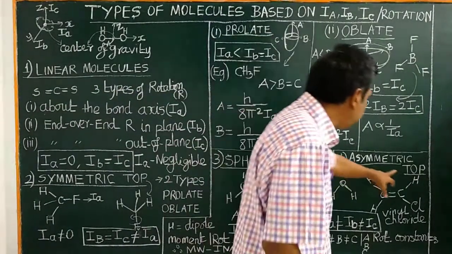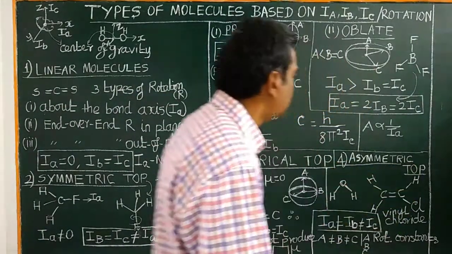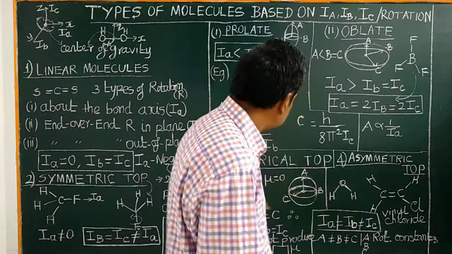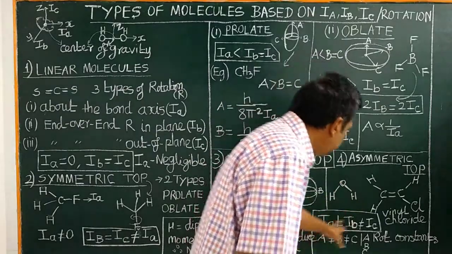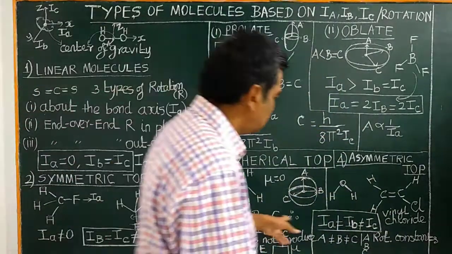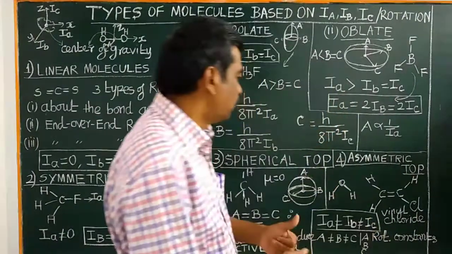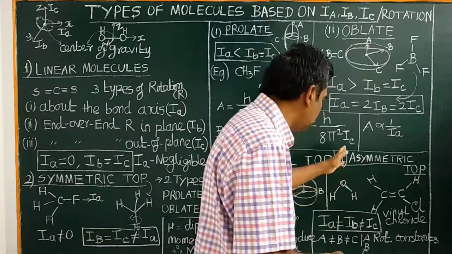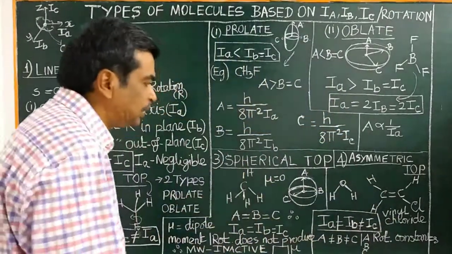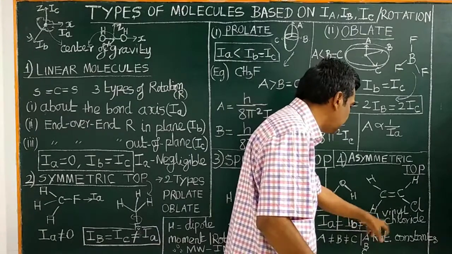Now asymmetric top, the fourth type. When it is just the opposite, when the rotational constants are not equal in a molecule, the principal moments of inertia are also not equal: IA not equal to IB not equal to IC.